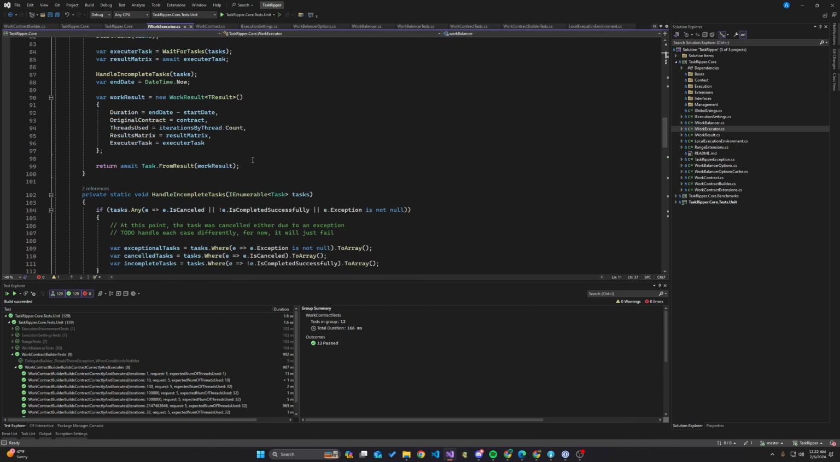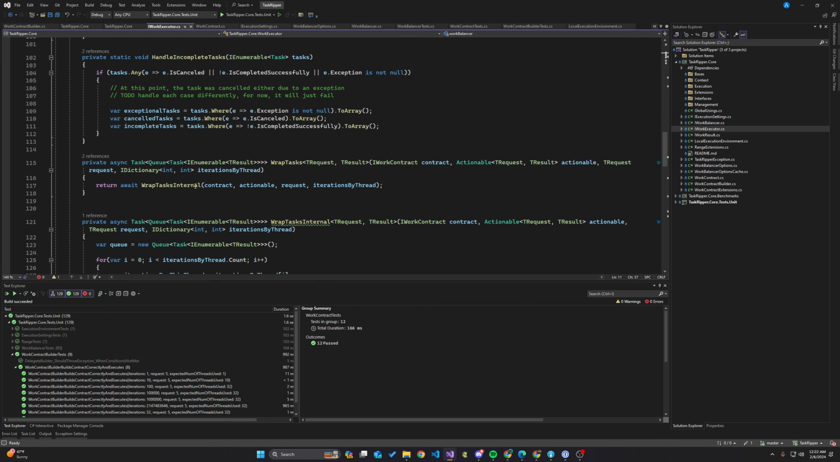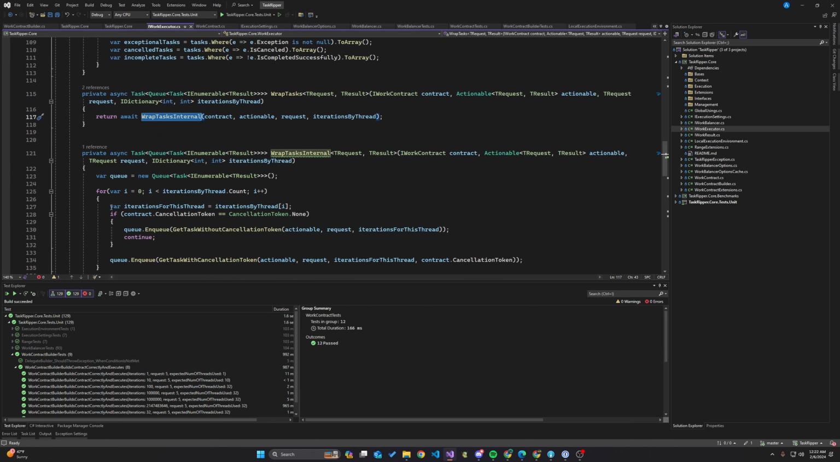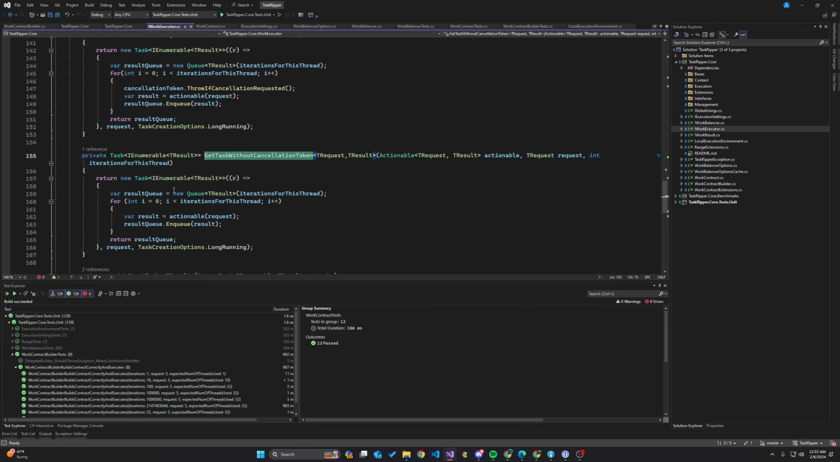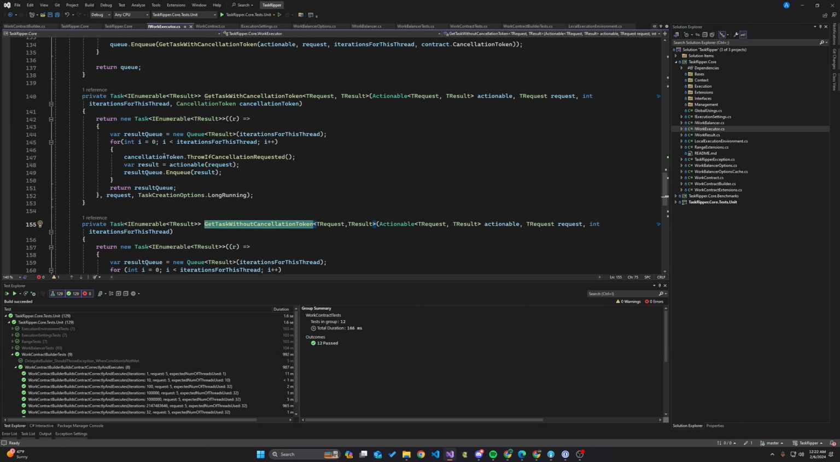So basically we would have to update the way we wrap our functions. So in the work executor, here's an example of wrapping tasks. So this is essentially what's happening. We either wrap a task, so this is a smartness if we use a cancellation token or not. If the token is none, which is an empty token, we don't wrap it. But if we do use a cancellation token, we throw it per iteration.